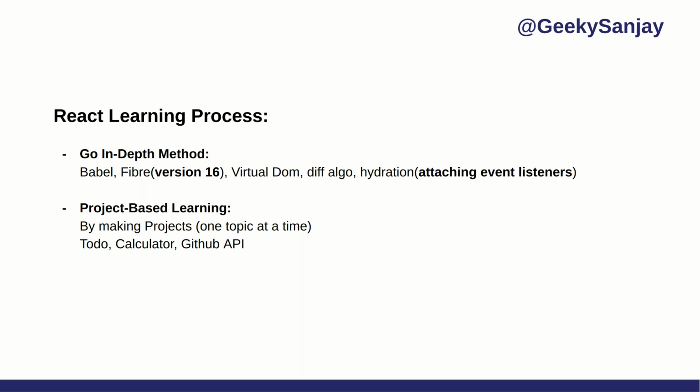And this is also related to Fiber. So whenever we cover Fiber, we will cover this diffing algorithm and reconciliation. What is the reconciliation process? That we will also cover in the Fiber video. Then there is hydration. Hydration means attaching events and listeners. Whenever it is rendering, using the hydration process it attaches all the events and provides them to React. So these are the in-depth concepts of React which we will cover one by one, and these are the two approaches by which you can start learning React.